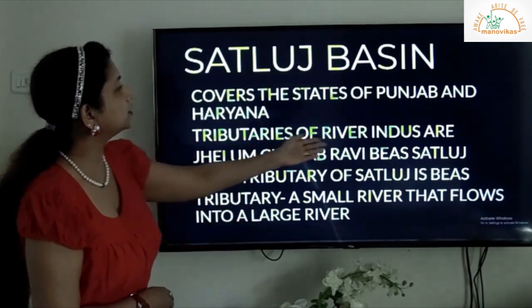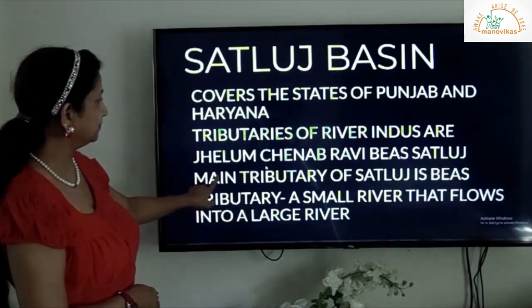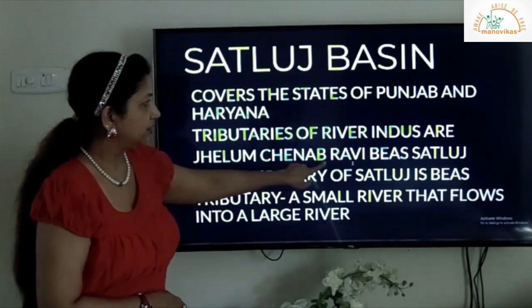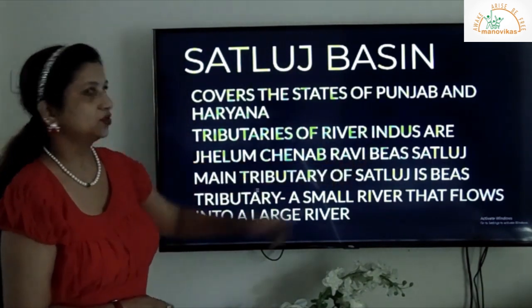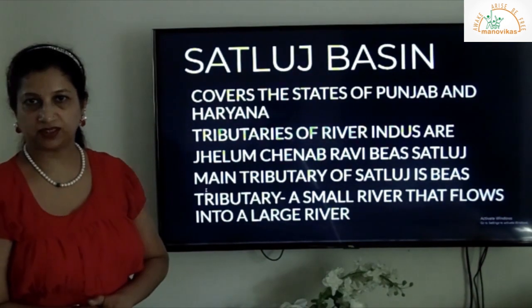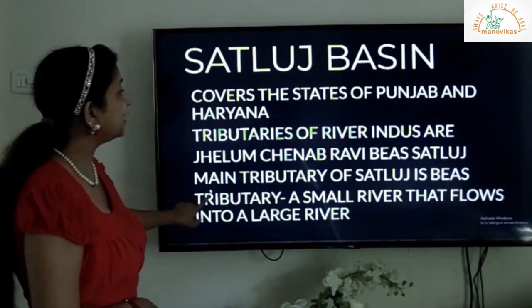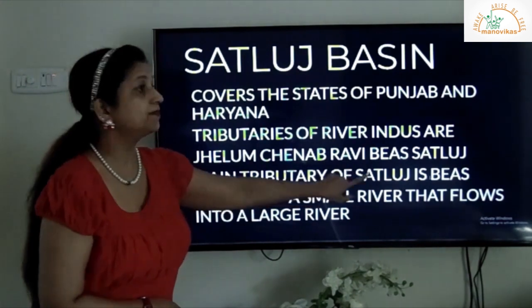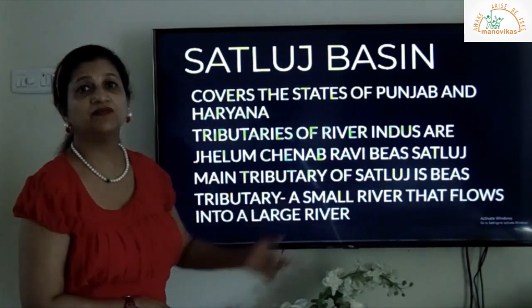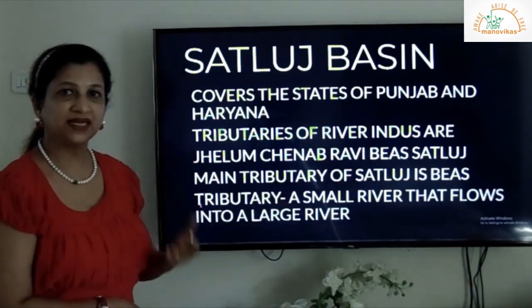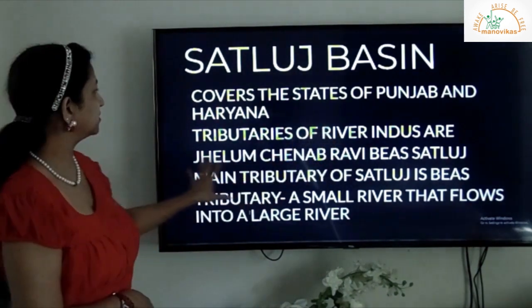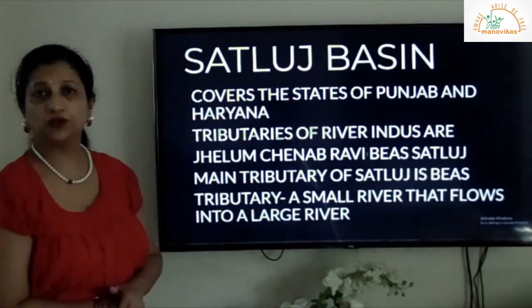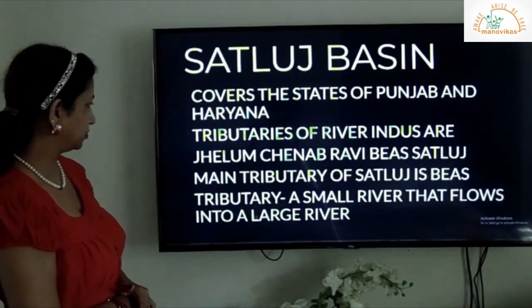So the tributaries of river Indus are Jhelum, Chenab, Ravi, Beas and Satluj. So these are the tributaries. Now the main tributary of Satluj is Beas. But there are many other tributaries of river Indus which you can see here. I will show you the picture of those tributaries also.